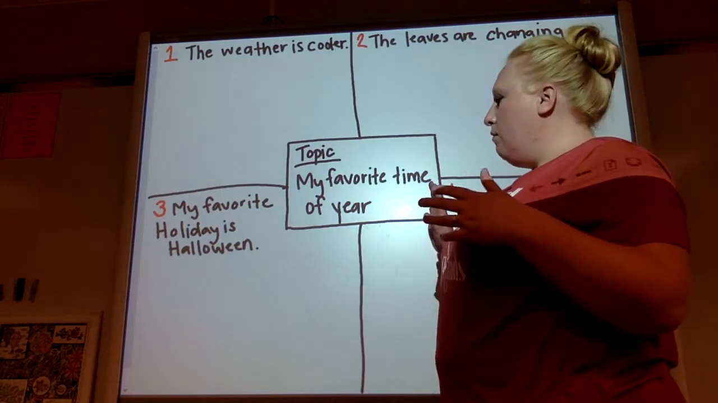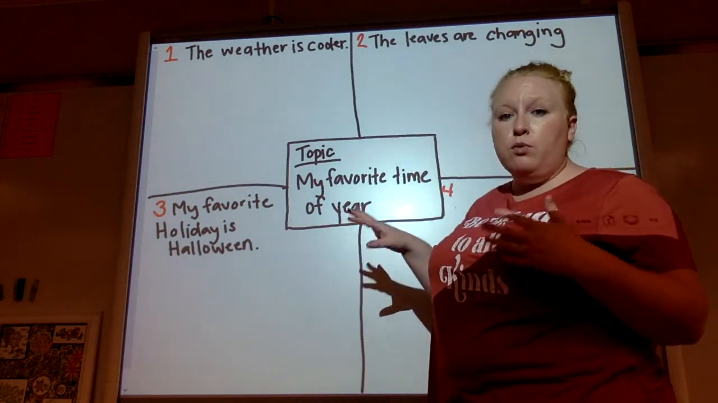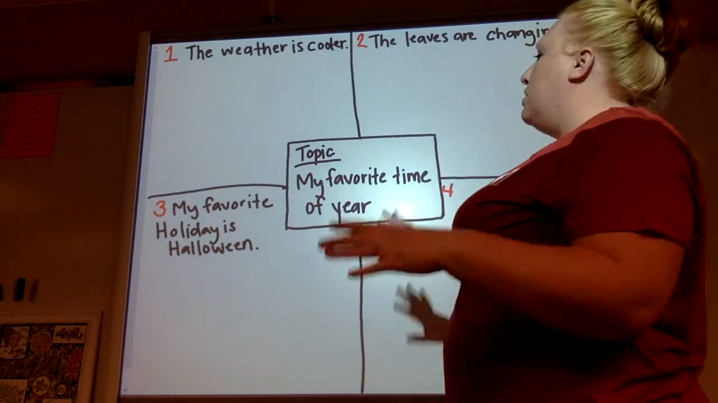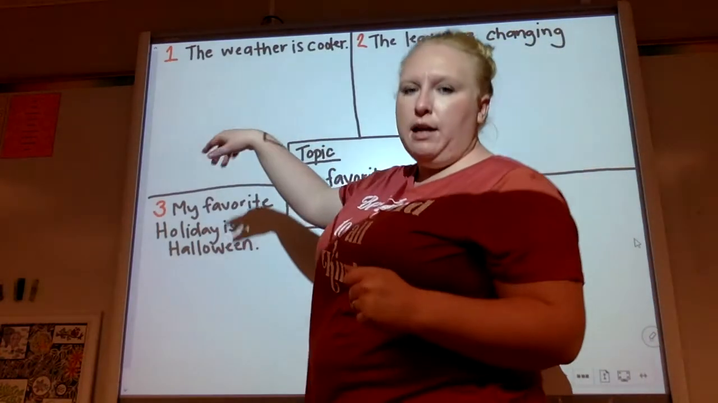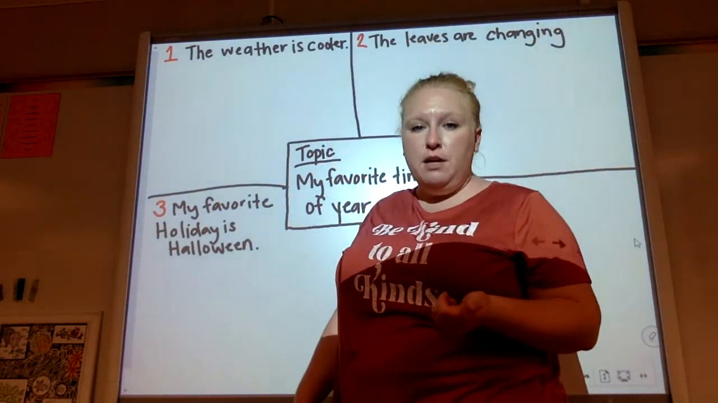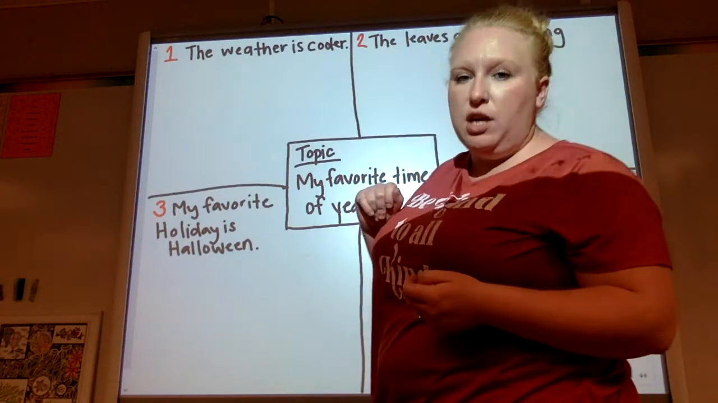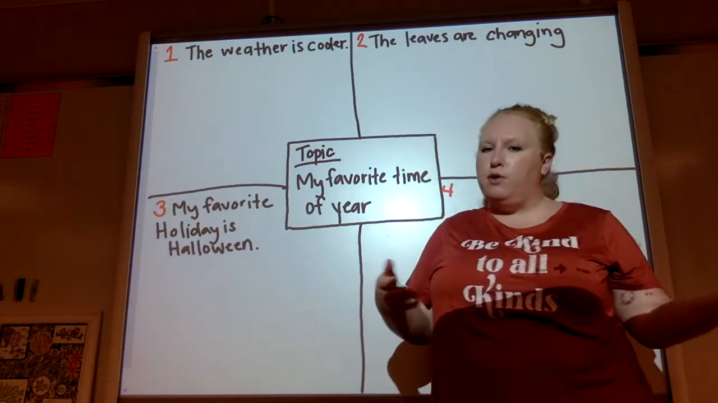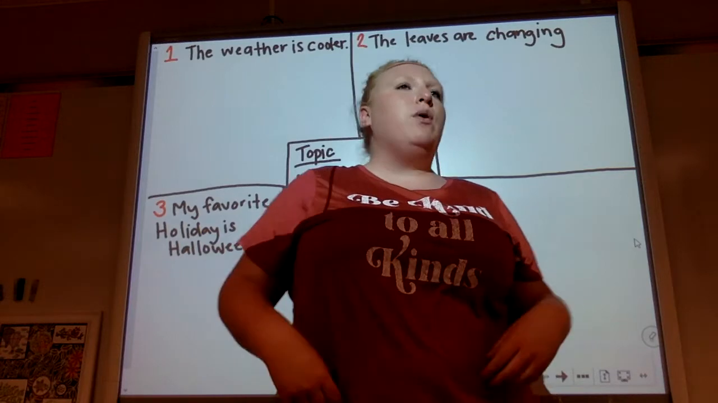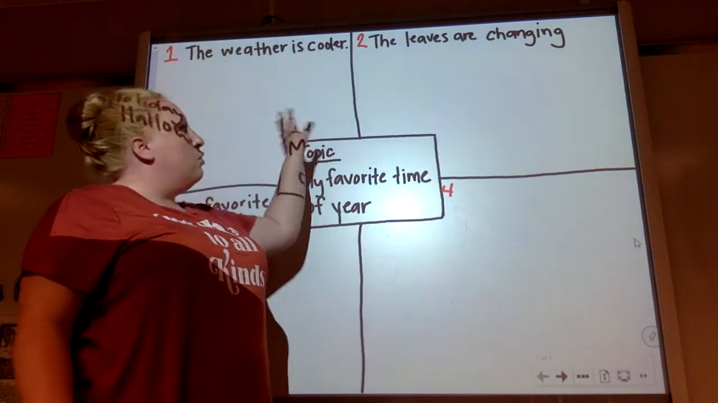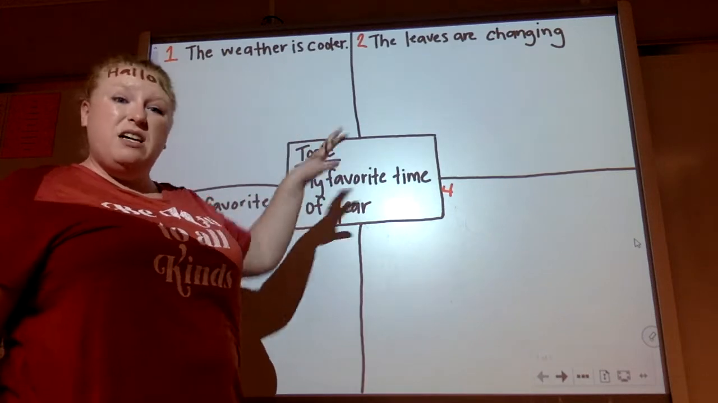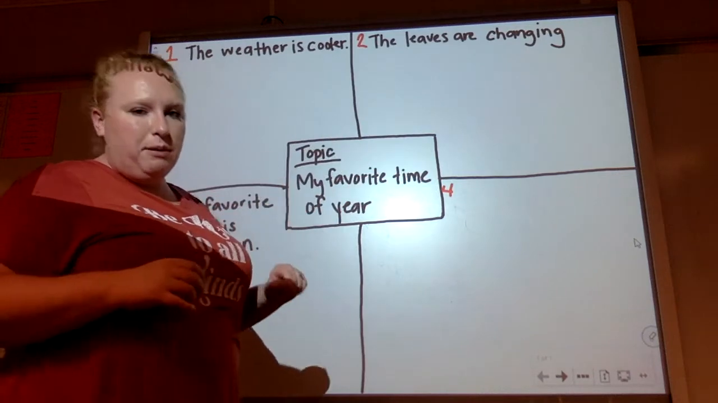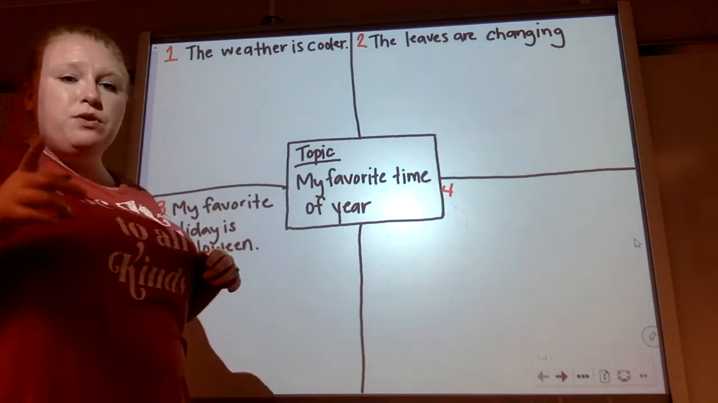When we write, we need good details. So today, we're going to talk about my 3 reasons why, and we're going to add some more details to it, okay? So, the topic, my favorite time of year, the first one that I chose was that the weather is cooler. Okay, the second one, the leaves are changing. These are my reasons why. And the last one, my favorite holiday is Halloween, which is during fall season, okay? So today we're going to actually add some more details to these details that we've already put in here. But we're going to expand on these specifically a little bit more, okay? And you're going to do this for yours as well.